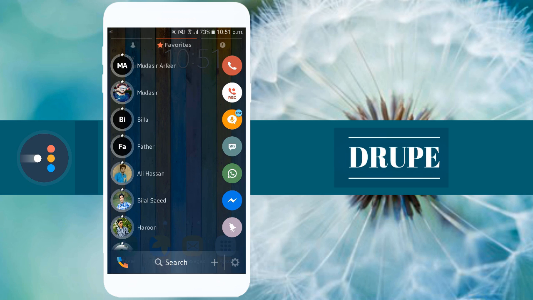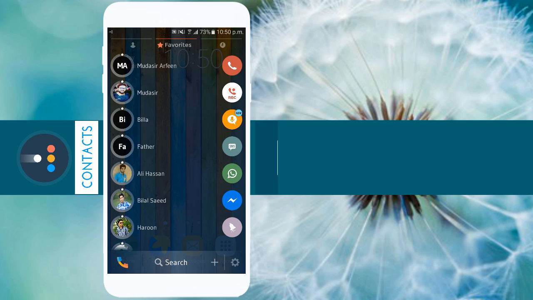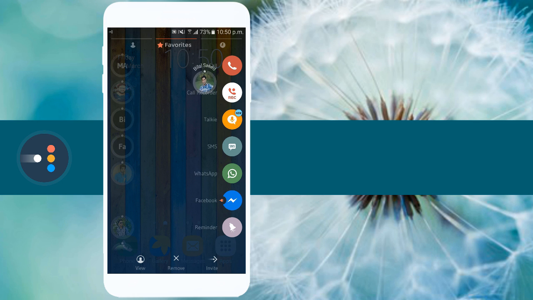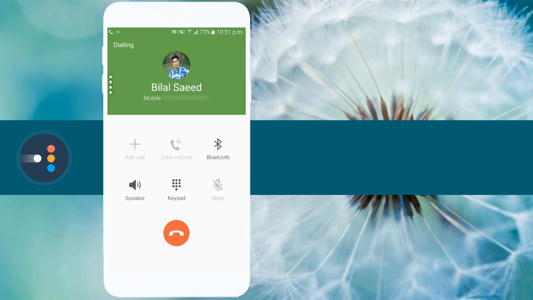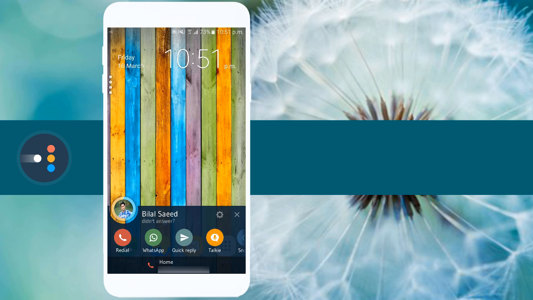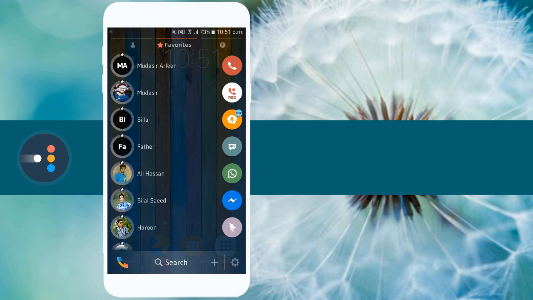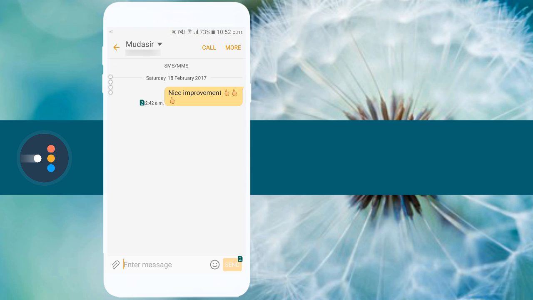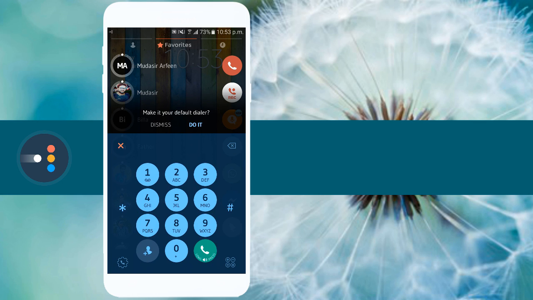The interface features a list of your contacts on the left, and the right list features various actions like call, message, email, WhatsApp, Facebook Messenger and more. All you need to do is press and hold the contact and drop it on one of those actions to quickly call or message. The app also includes a ton of new features like contact-based reminders, a built-in auto call recorder for incoming and outgoing calls, missed call manager or set reminders, and automatic favorite views.